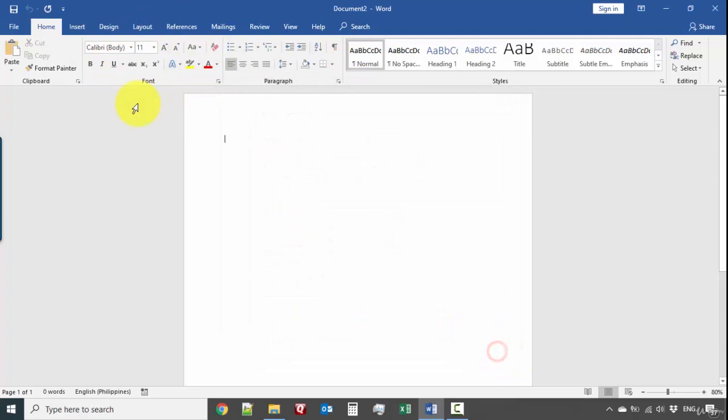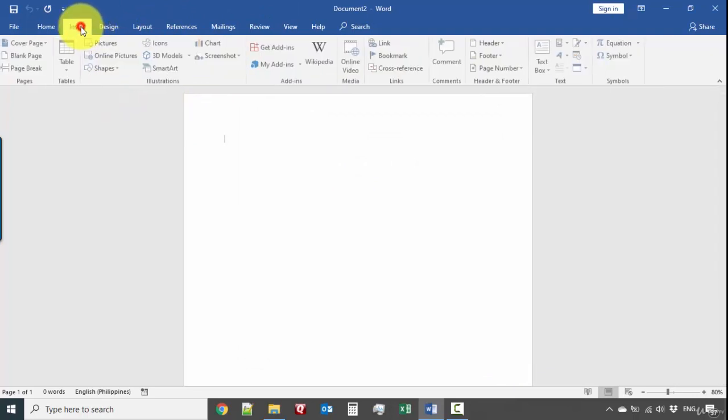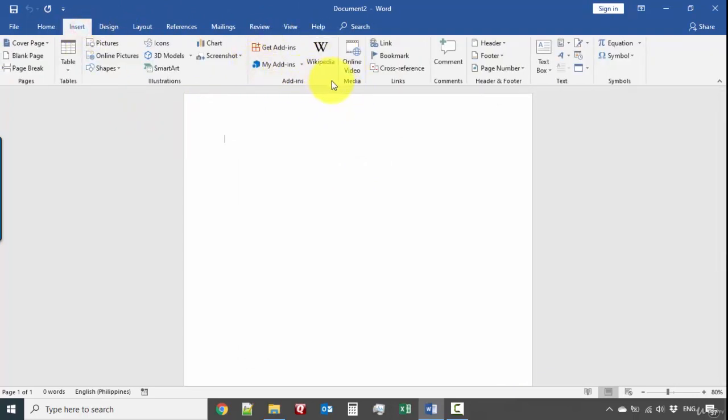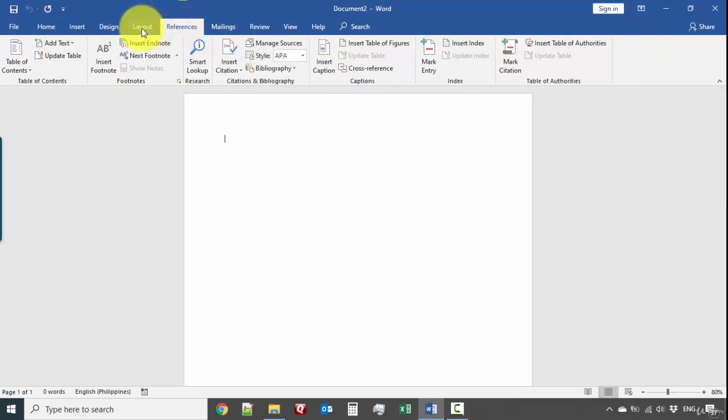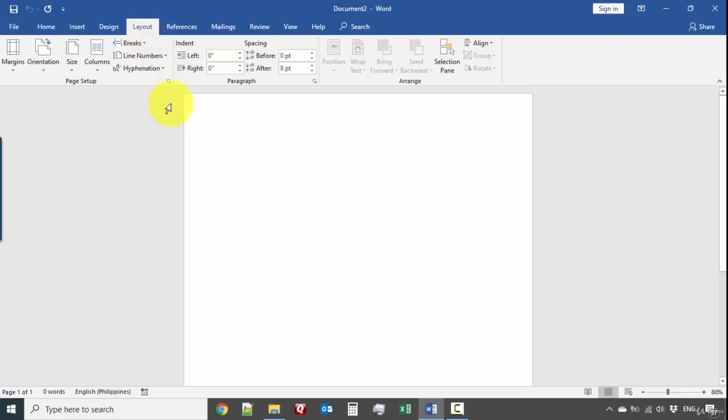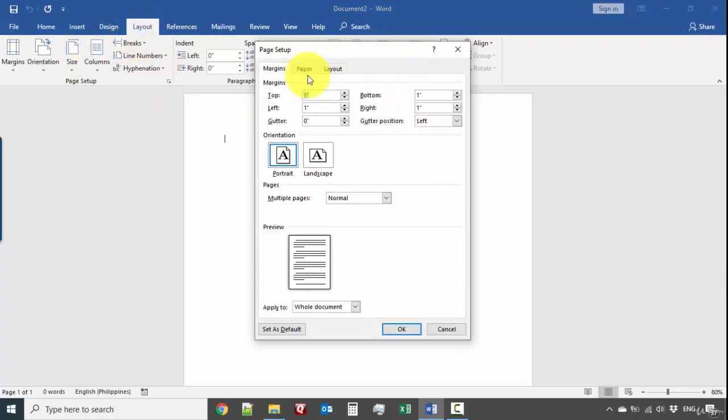Okay, so let's jump over to a different tab just to see. For example, add-ins over here, there's no launch button, but let's look for others. So let's go to layout. There's page setup. If I click this, then we have more page setup options displayed right now.